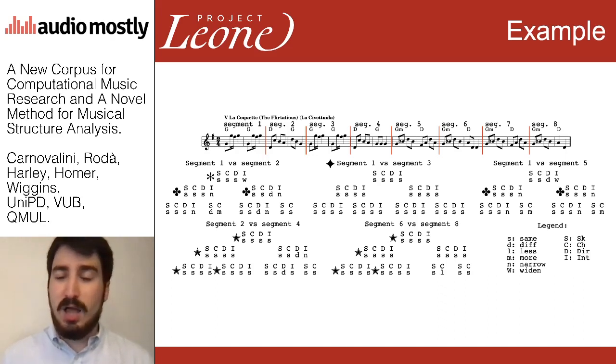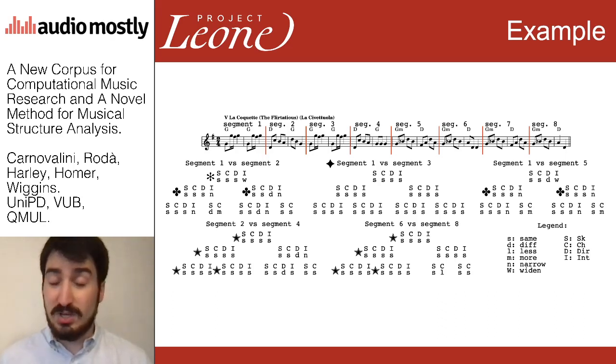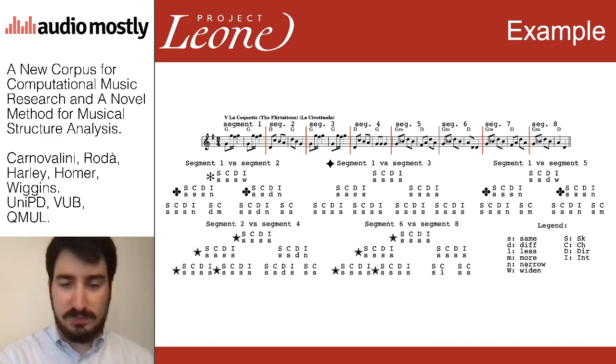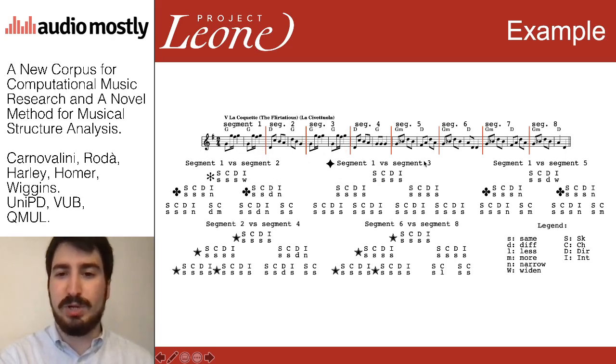You can see here a piece that comes from the corpus, which was divided into segments that last for 2 measures. And under the music, you can see some different trees that were built with our algorithms starting from this music. I'll just underline some things, others are underlined in the paper. You can see, for example, that segment 1 and segment 3 are direct repetitions of themselves. And you can see that this is captured quite well in the tree, because every single feature is kept the same. The S here stands for same, nothing has changed.